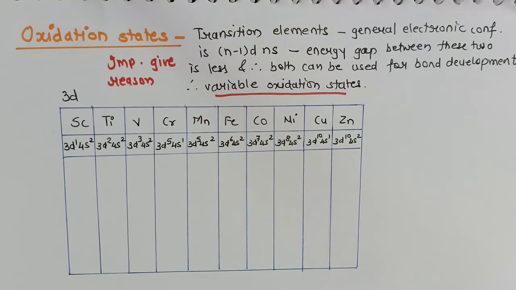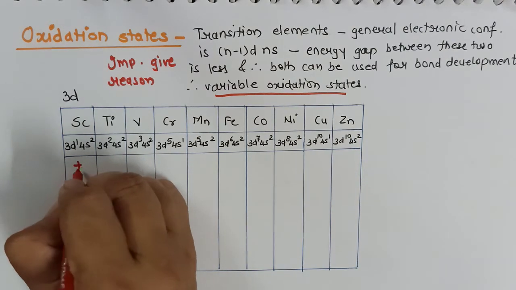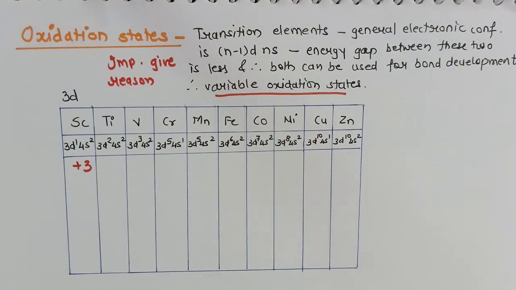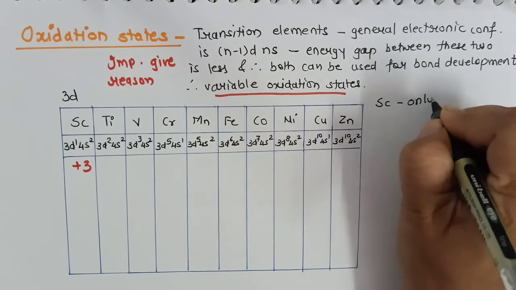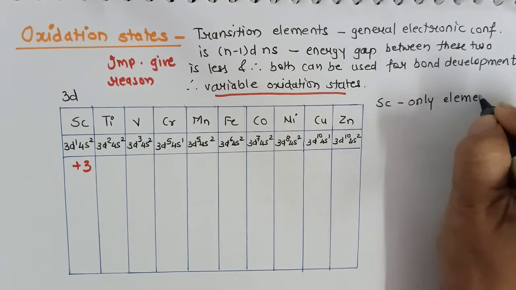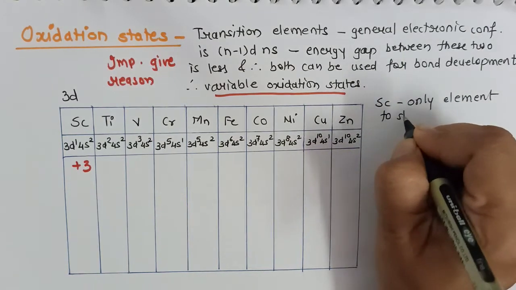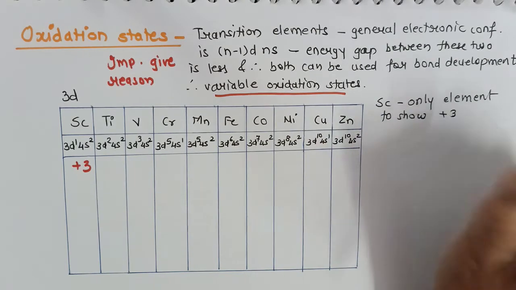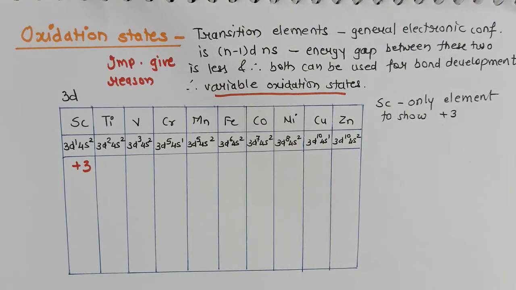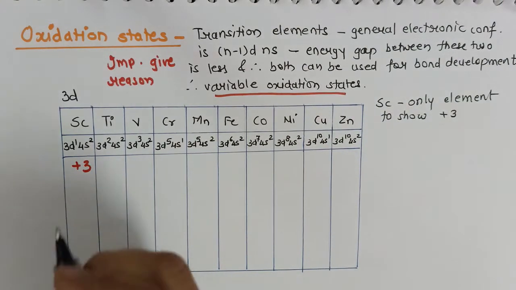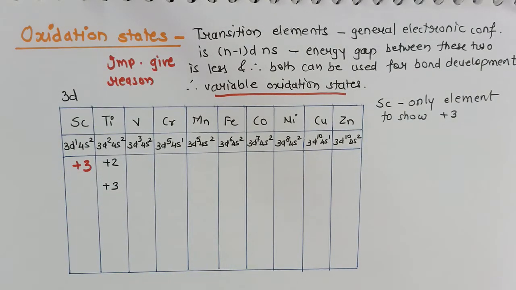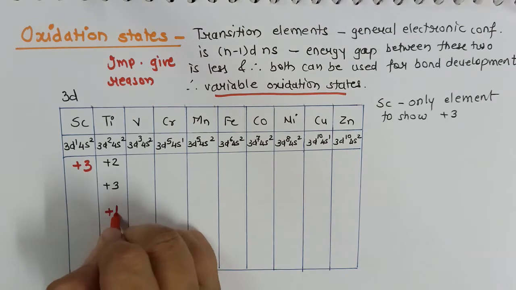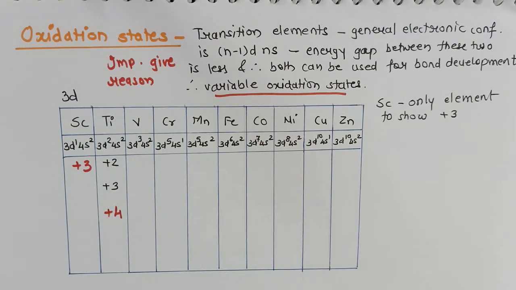Let us begin. Scandium shows only one oxidation state, that is +3. Now this is an exception. Scandium is the only element to show only the +3 oxidation state. Others will show a variety of oxidation states, like titanium will show +2, +3, but its stable oxidation state will be +4.